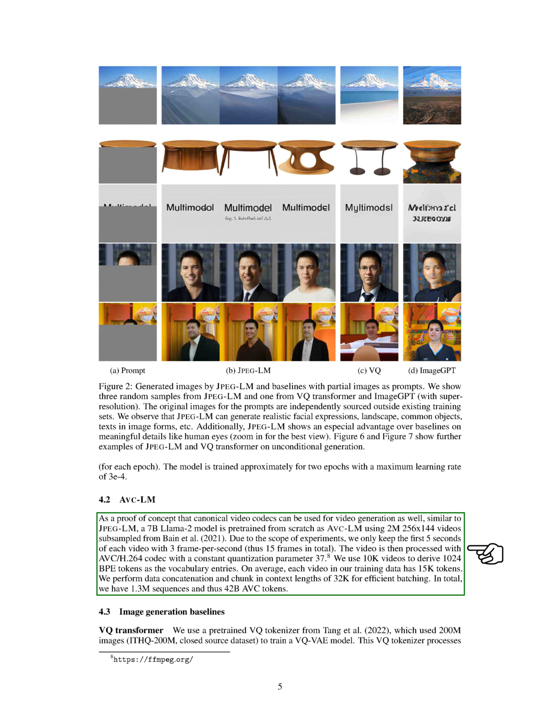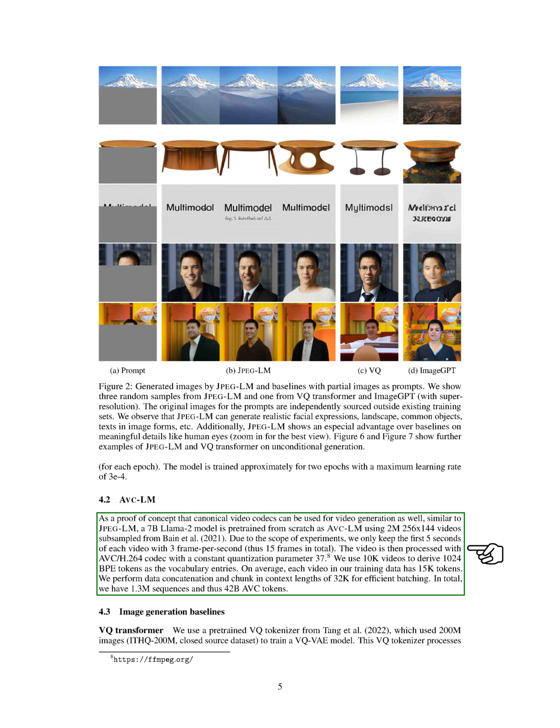We process the video with the AVC H.264 codec using a constant quantization parameter of 37. From 10,000 videos, we derive 1,024 BPE tokens, with each video averaging 15,000 tokens. We concatenate data and chunk it into context lengths of 32,000, resulting in 1.3 million sequences and 42 billion AVC tokens.